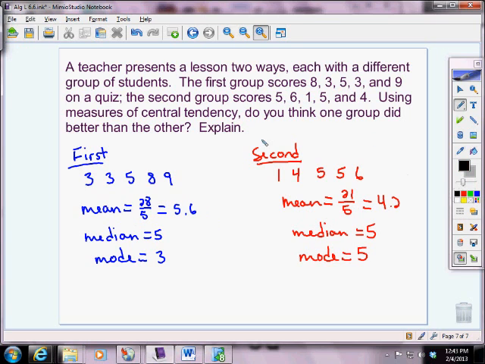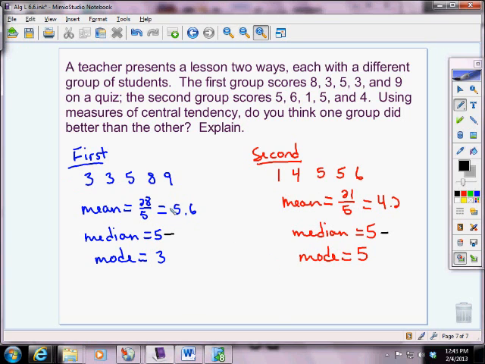Using this information, which group did better? Well, if we focus just on the median, the middle number here, they seem to have scored the same. Both the medians are 5. The mode, well, if we look just at the mode, the first group kind of did a little worse than the second group because their mode was 3 and the other's mode was 5. But I don't think the mode best represents because, again, we're talking about a pretty small data set.